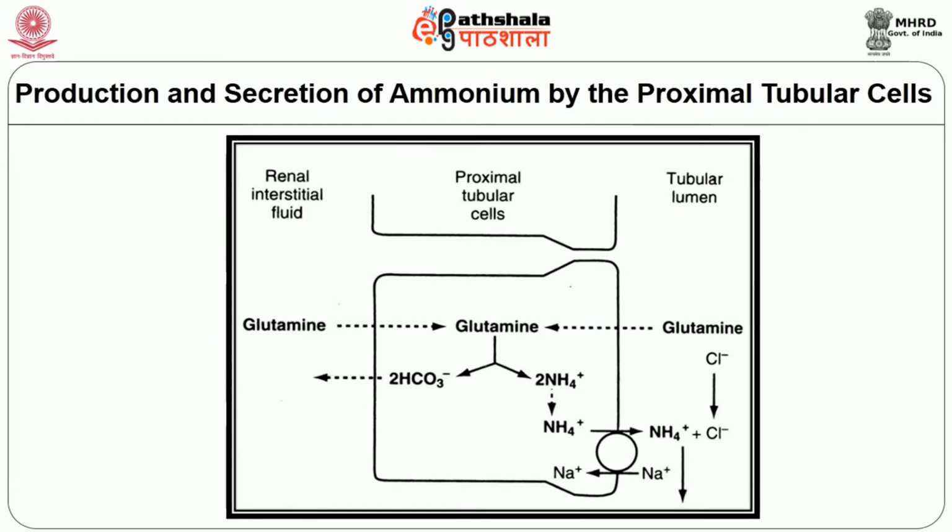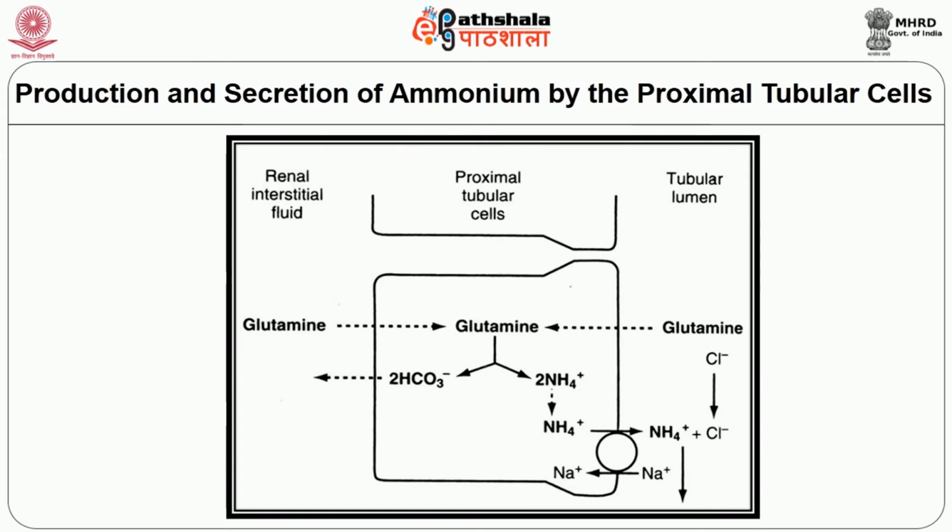Once all the hydrogen ions are buffered by bicarbonate and phosphate, the excess hydrogen ion is buffered by the ammonia buffer. Ammonium ion is synthesized from glutamine, which comes mainly from the metabolism of amino acids in the liver. The glutamine delivered to the kidneys is transported into the epithelial cells of the proximal tubule, thick ascending limb of loop of Henle, and distal convoluted tubule.